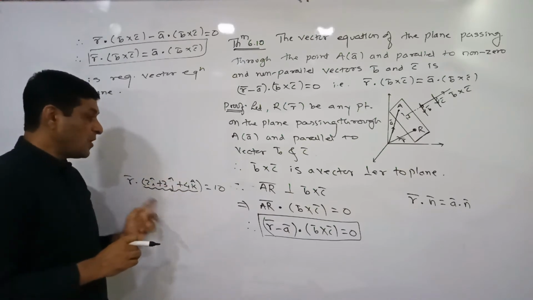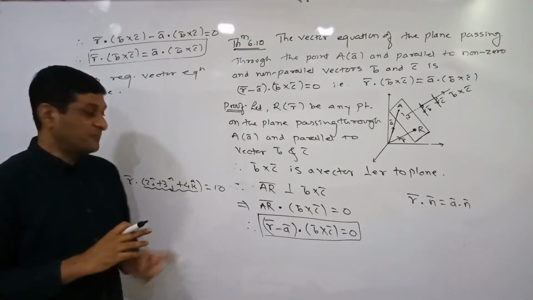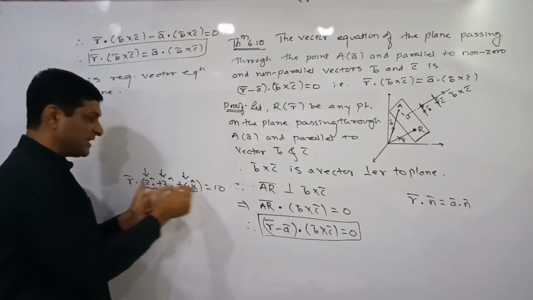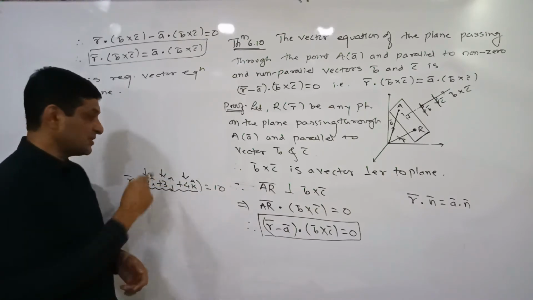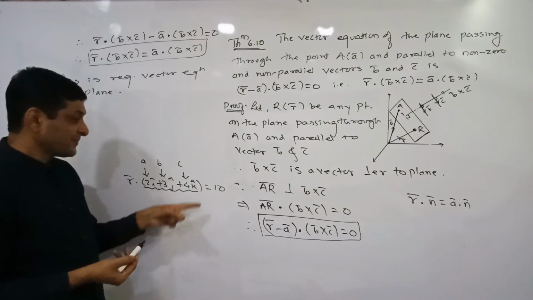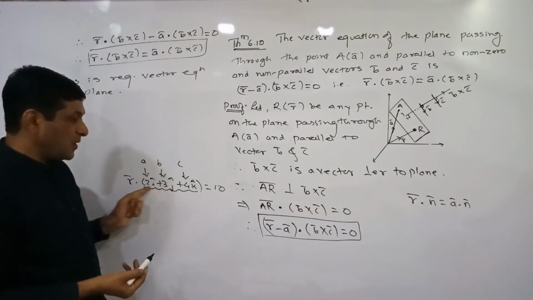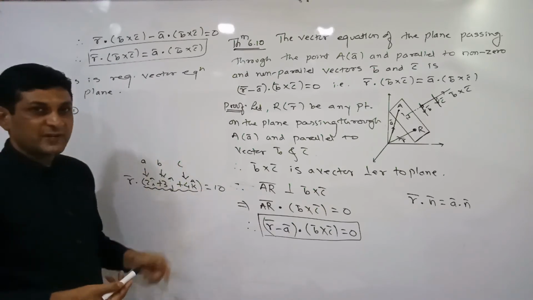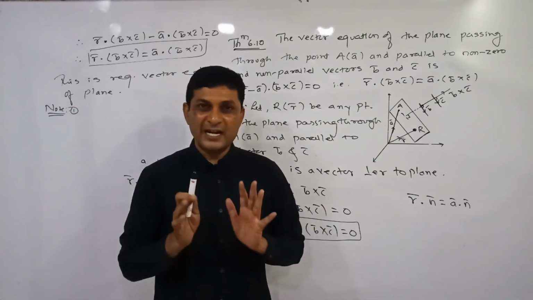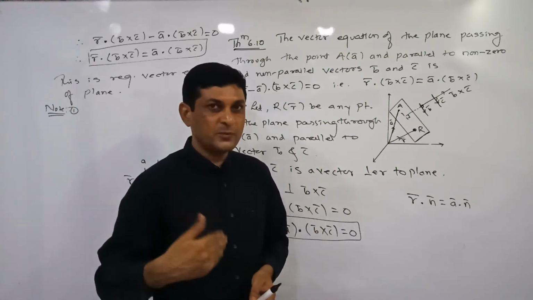Getting it? Vector along the normal, normal means what? One line. Normal is nothing but one line. And if a vector along the line is given to us, then these coefficients of i cap, j cap, k cap are nothing but what? Direction ratios, and direction ratios we denote by a, b, c. If the equation is given in vector form, this is nothing but a vector along the normal, and the normal is a line. From that vector we are able to find the direction ratios, and there are many formulas which depend on direction ratios. That's why, if the equation of a plane is given to us, we have seen a method to find the direction ratios of the normal to that plane.